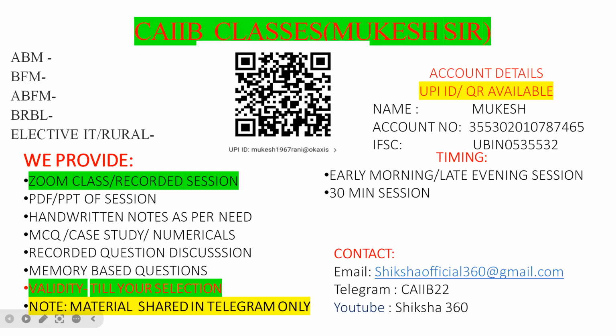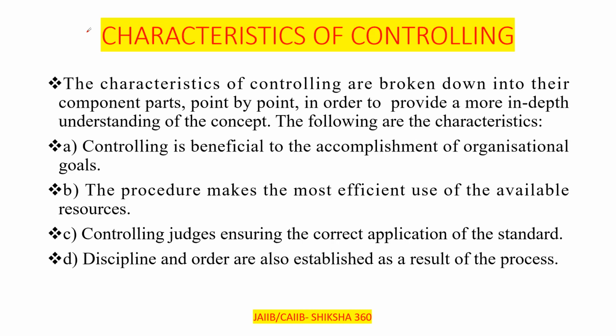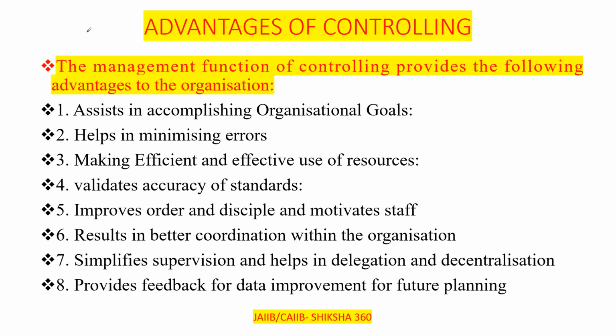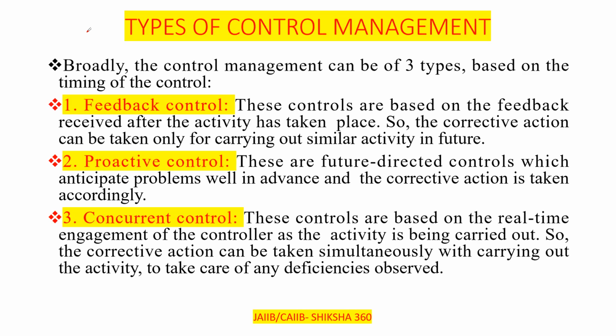In the previous session, we started chapter number 6, and this is part 2 of the same. Let's discuss once what we covered in the previous session. First of all, we discussed controlling, its characteristics, advantages and limitations. After that, we will discuss types of control management. Here, we will discuss 2 to 3 questions regarding the same in today's session.